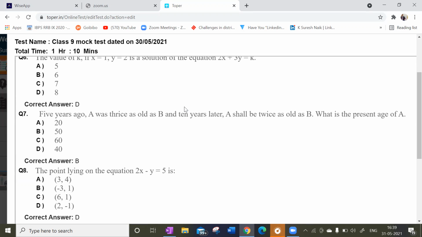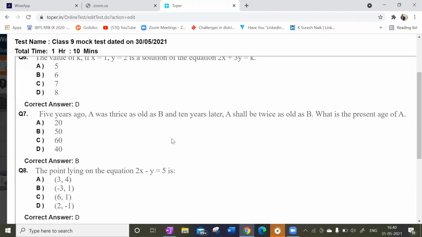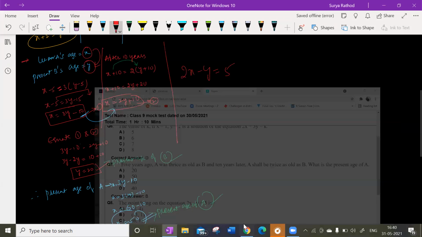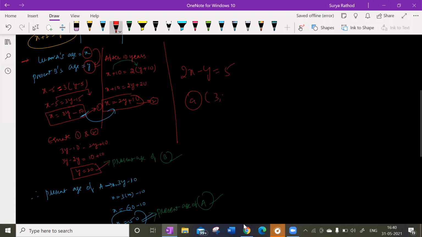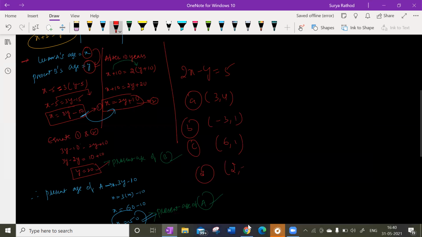See, you substitute the options individually. Look at this here. What is the equation given? 2x minus y is equal to 5, right? Let us substitute the options. Option A is 3 comma 4. Option B is minus 3 comma 1. Option C is 6 comma 1. Option D is 2 comma minus 1, right?